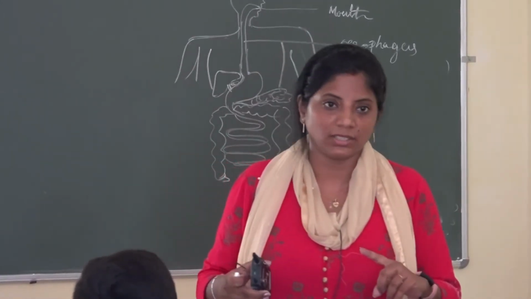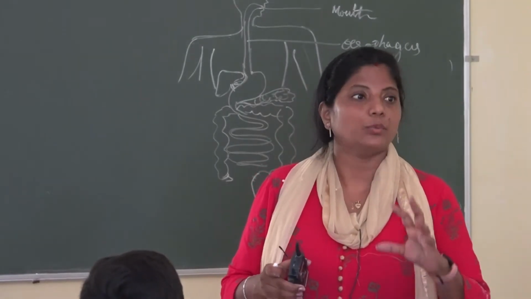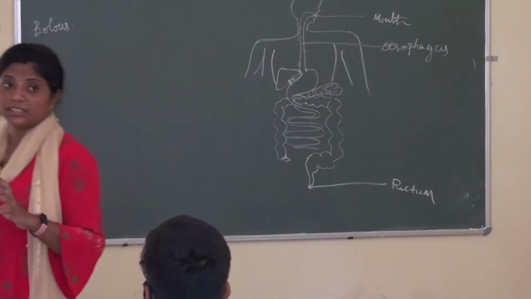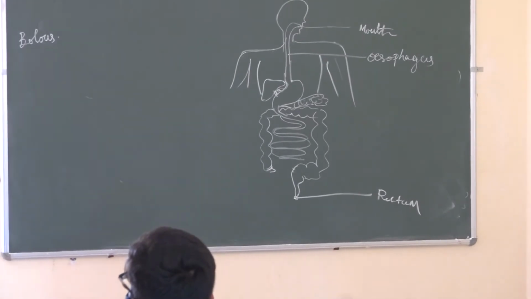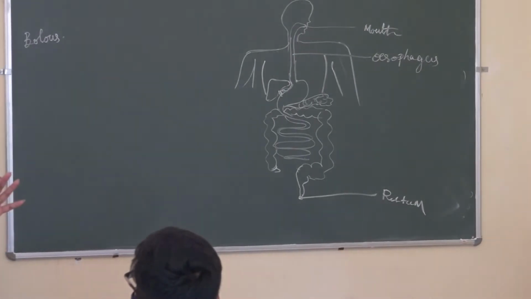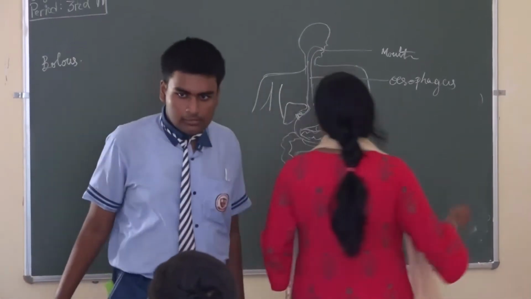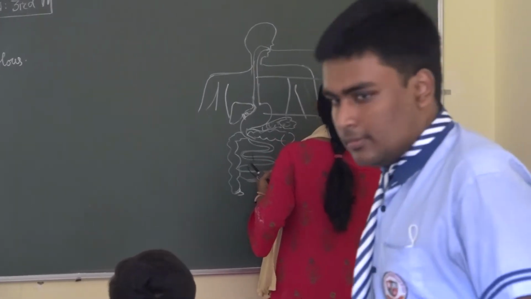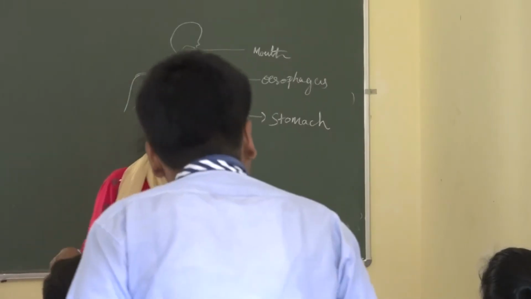In the stomach region, gastric juice is secreted, and with the help of this gastric juice our food is digested. Here the primary digestion of three foods starts: carbohydrate, protein and fat. Okay? Yes, so the next organ which helps in our digestion is the stomach. After the stomach, next is our small intestine.